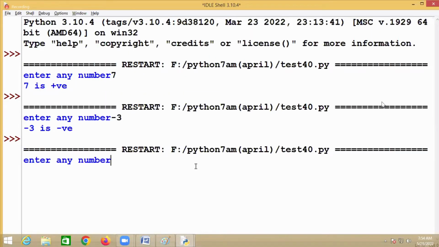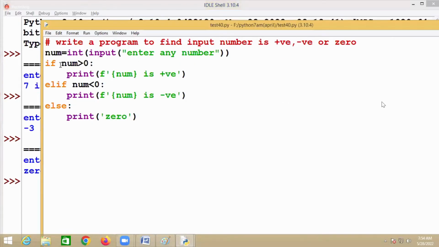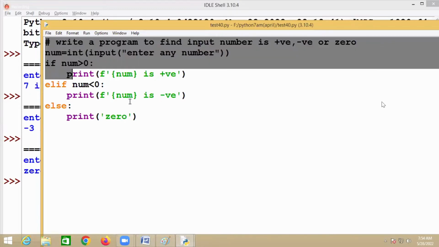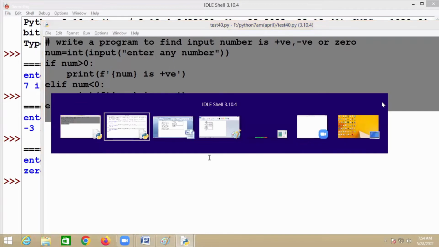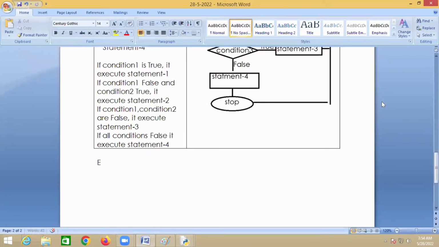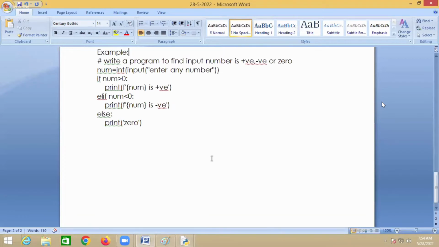Okay, I execute again. But this time I enter the number 0. Now 0 is not greater than 0, and 0 is not less than 0. So it is 0. Right? If two conditions fail, then it will come to which block? The else block. So you can verify either one condition or more than one. That depends on the application logic.